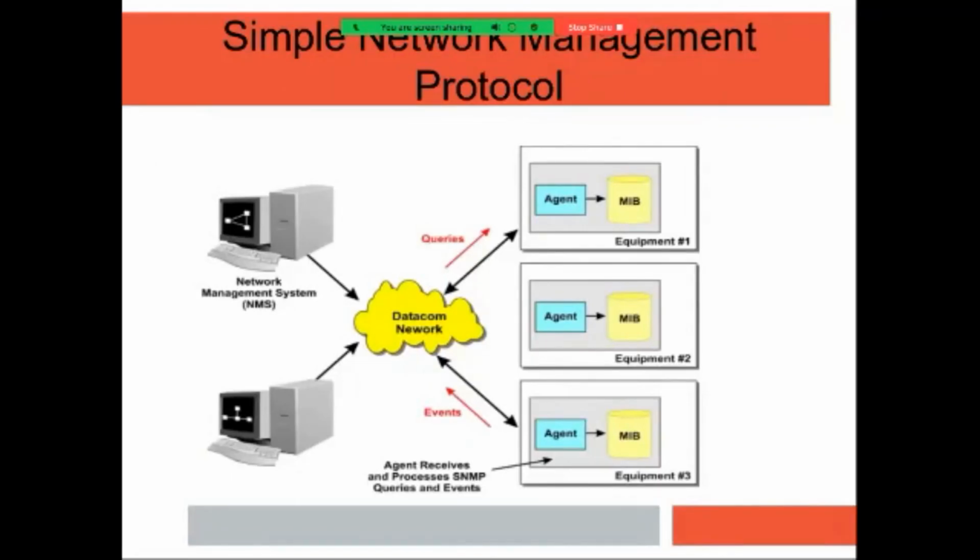In that case, the administrator could not identify which machine is having a problem and due to which part. So SNMP, simple network management protocol, uses the UDP port number, user datagram protocol, to monitor the network, detect faults, and sometimes even configure remote devices.